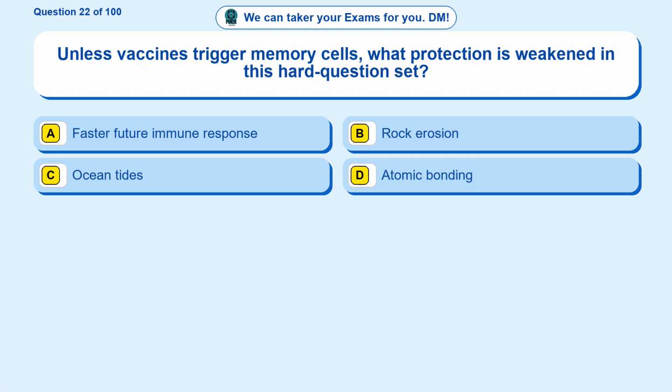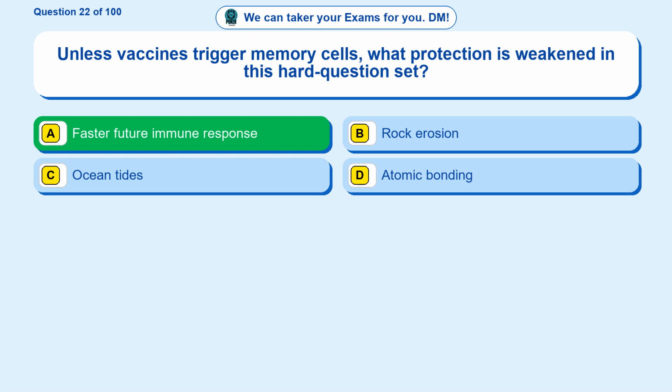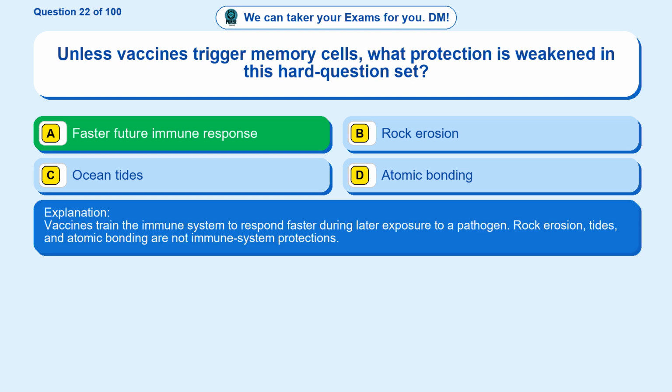Question 22. Unless vaccines trigger memory cells, what protection is weakened in this hard question set? Option A, faster future immune response. Option B, rock erosion. Option C, ocean tides. Option D, atomic bonding. The correct answer is option A. Faster future immune response. Vaccines train the immune system to respond faster during later exposure to a pathogen. Rock erosion, tides, and atomic bonding are not immune system protections.